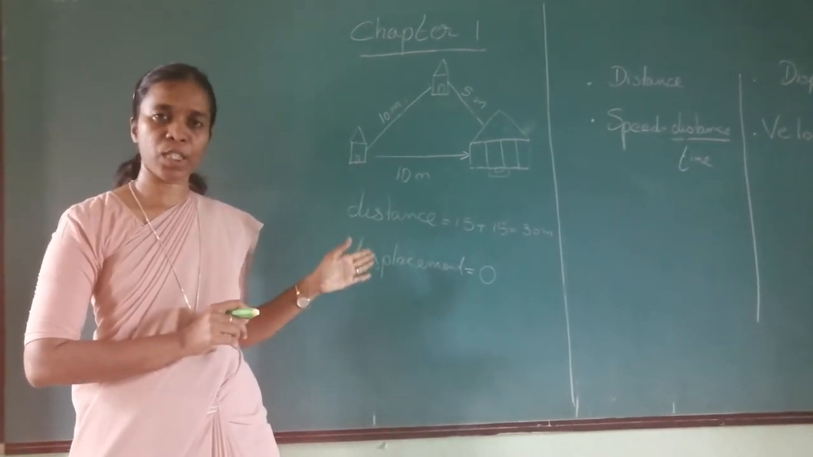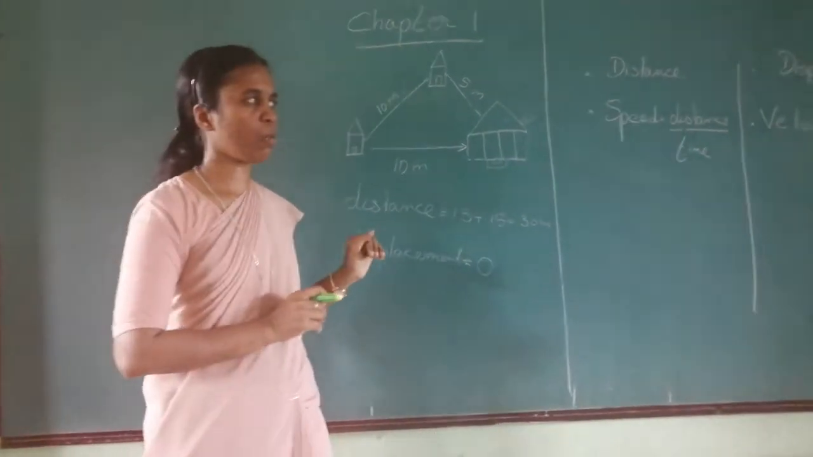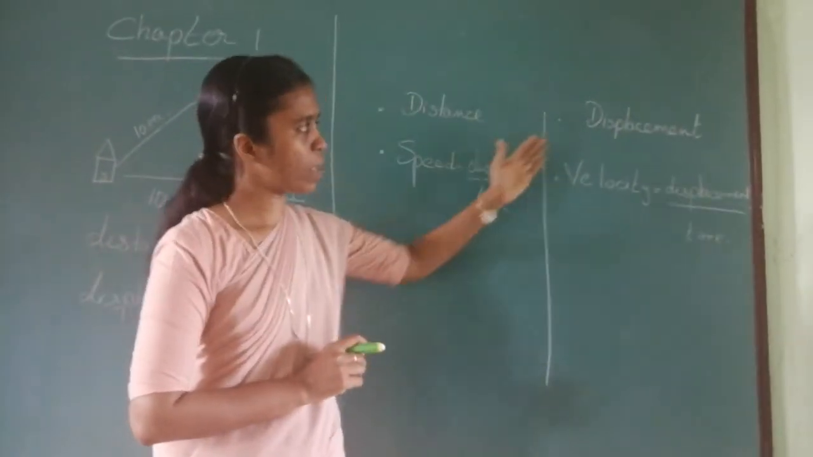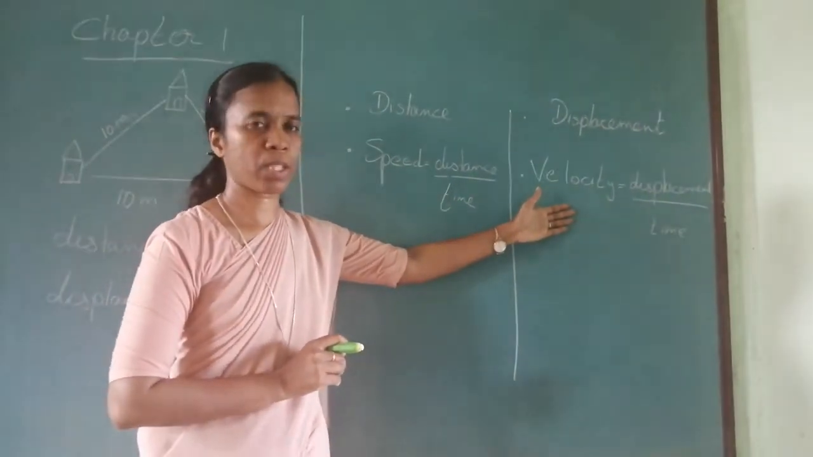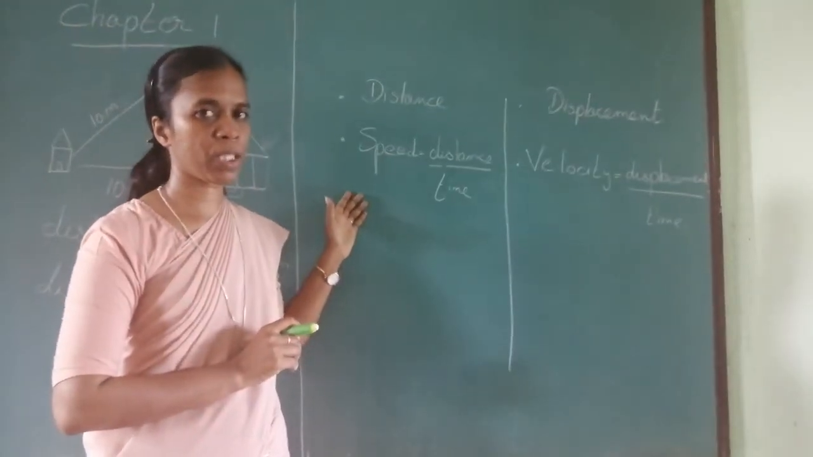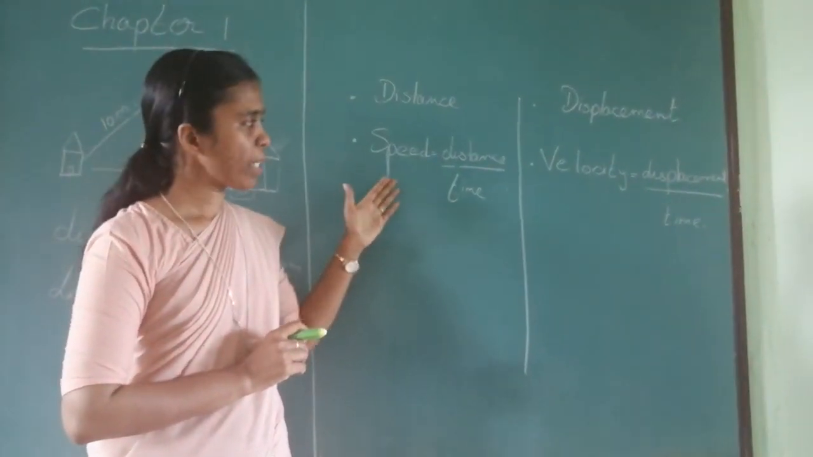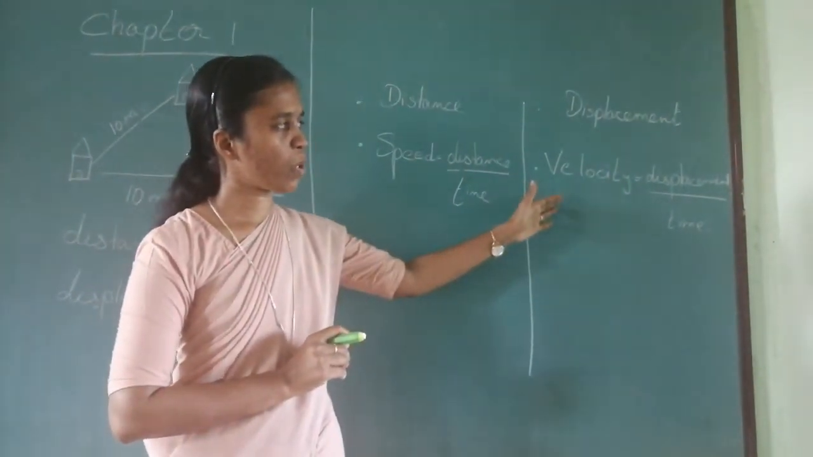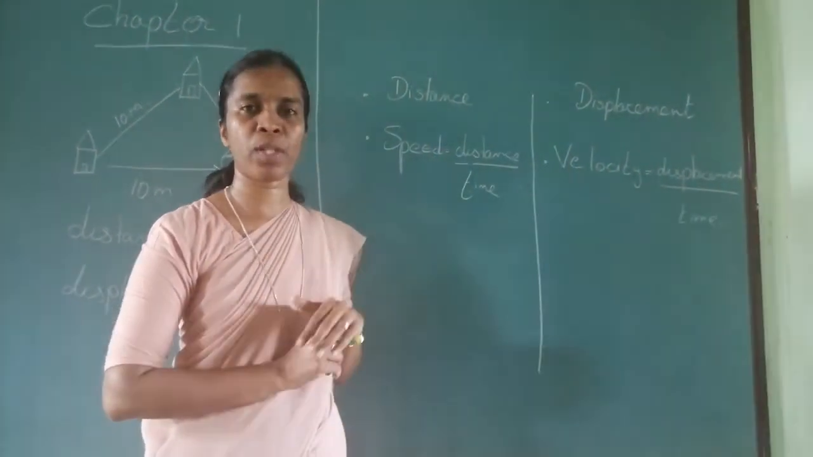There is something related to distance and displacement. And what is that? Distance is related to speed. Displacement is related to velocity. These two words are very familiar to us. What is speed? Speed is distance upon time. And what is velocity? Velocity is displacement upon time.